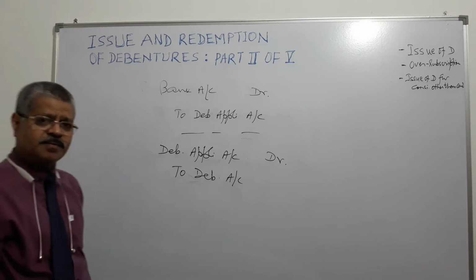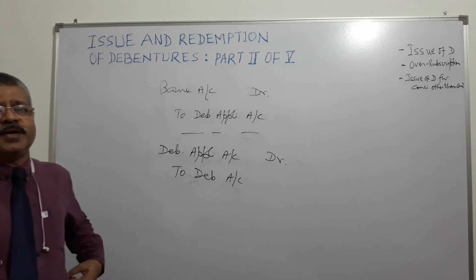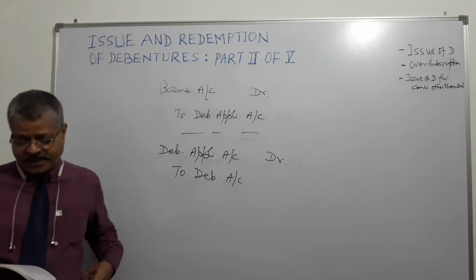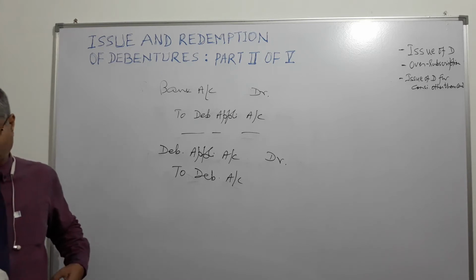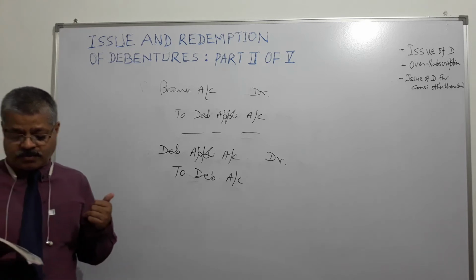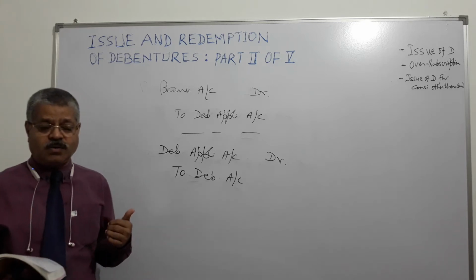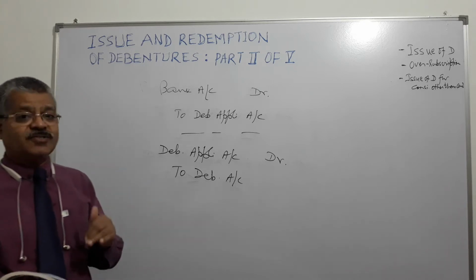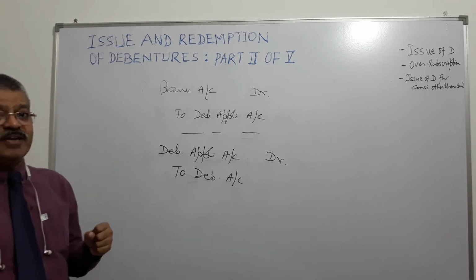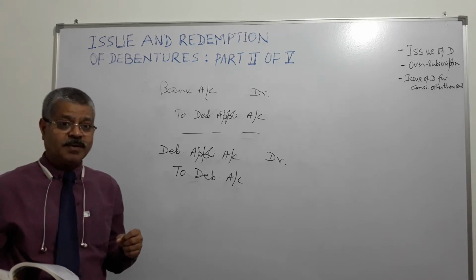Now we go to the allotment. Similarly, the same thing. Debit debenture allotment account and credit debentures account. And when the allotment money is received from the investors, what will happen?